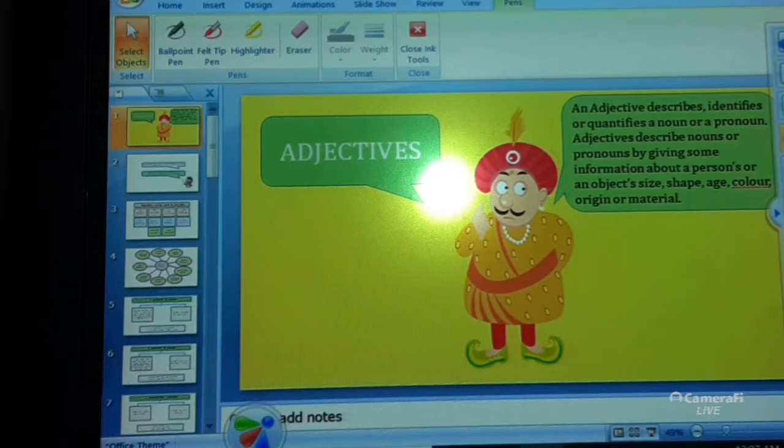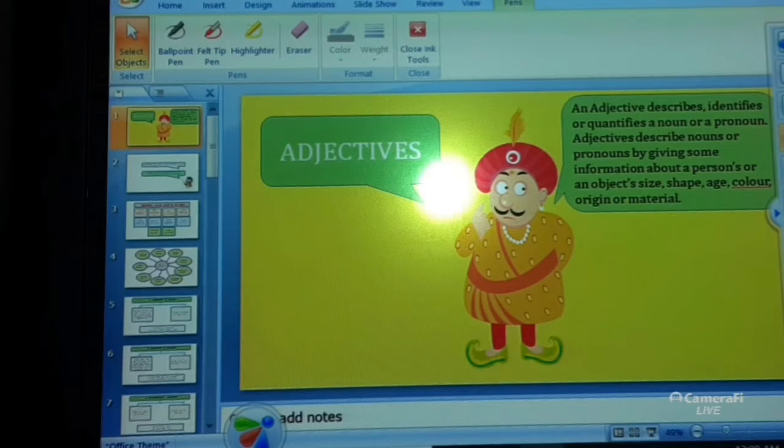Adjectives describe nouns or pronouns by giving some information about a person's or an object's size, shape, color, age, origin or material.